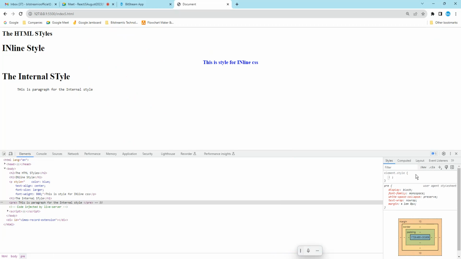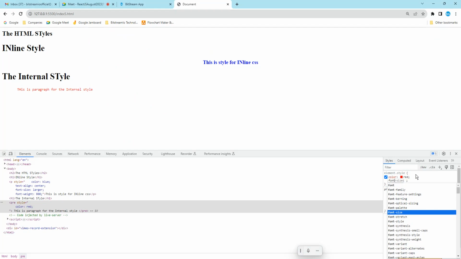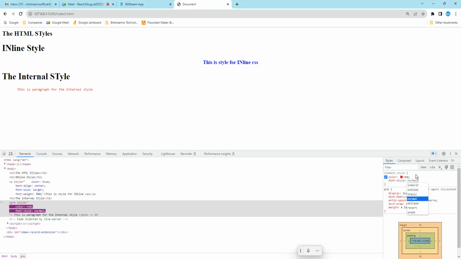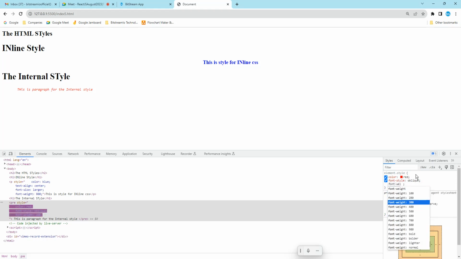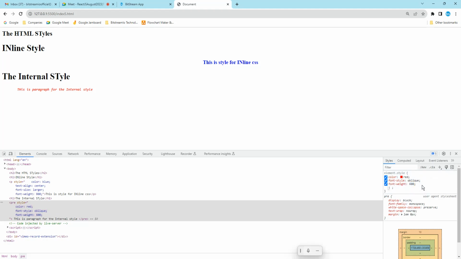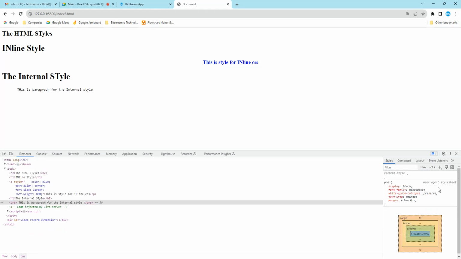So now what I will do, the color will be something red, and the font style, font weight. Next, what I have to write, the text align center. Okay, so I have copied all those things, Control C. So if I do refresh, it will go because I have done it in the browser.